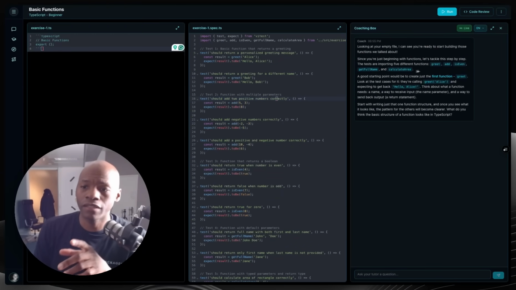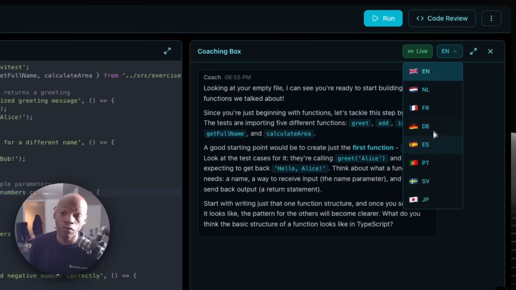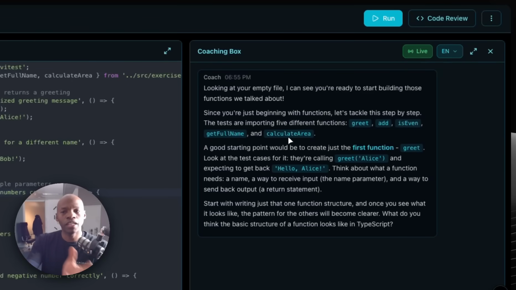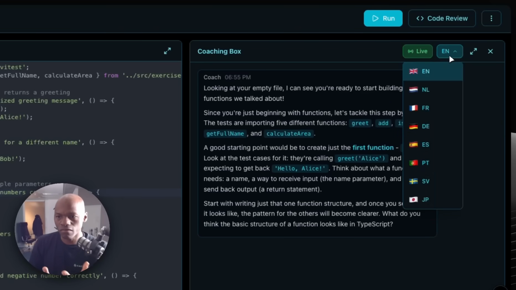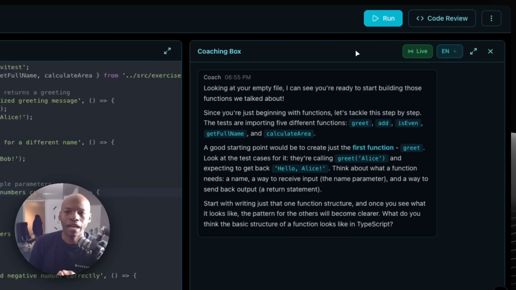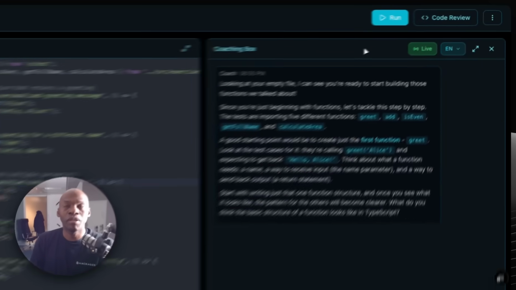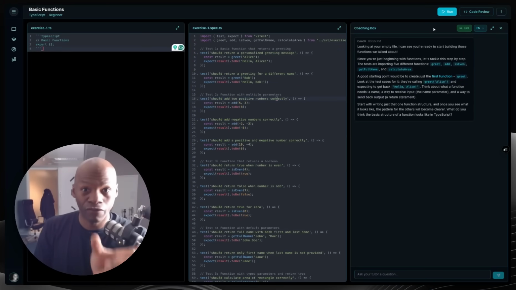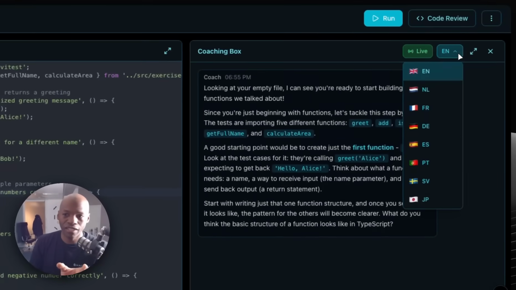One last thing is that you can switch the language. If you want to do that in Japanese, please do. You will have the coach speaking to you in your language. At the moment we're supporting just a few languages, but I'm adding languages as I see people joining the platform with a different language. So far we have English, which is a bit basic, the base language here, but you can do it in Dutch, French, German, Spanish, Portuguese, Swedish, and Japanese.